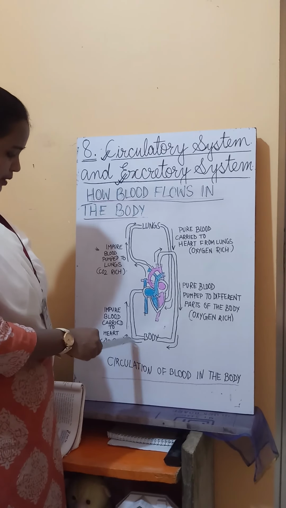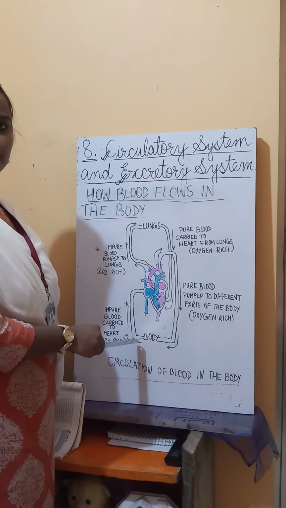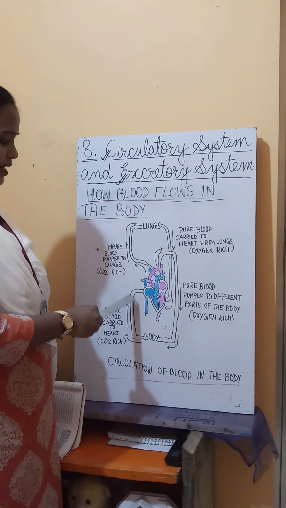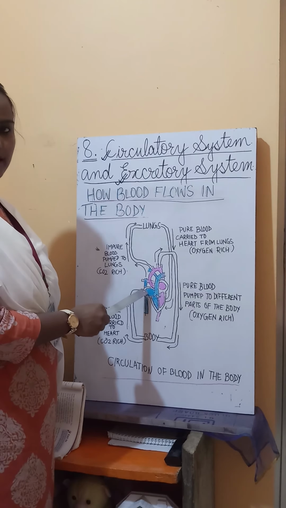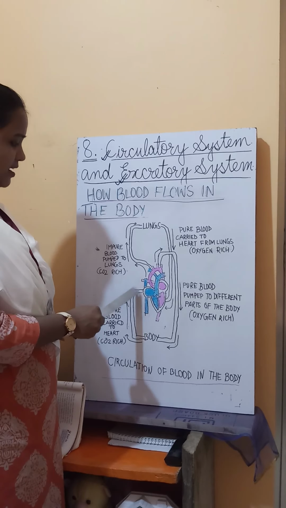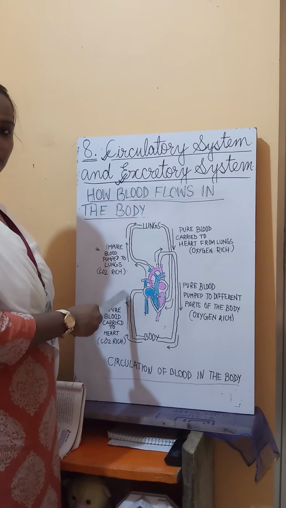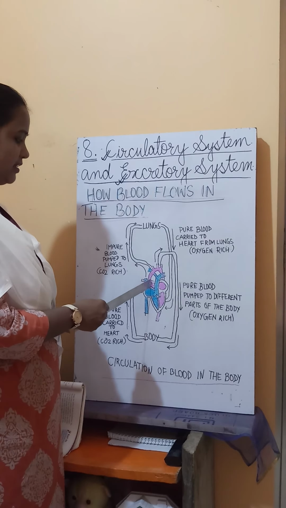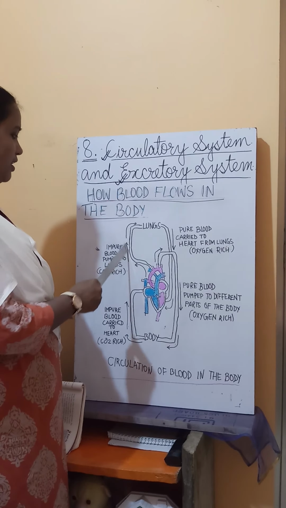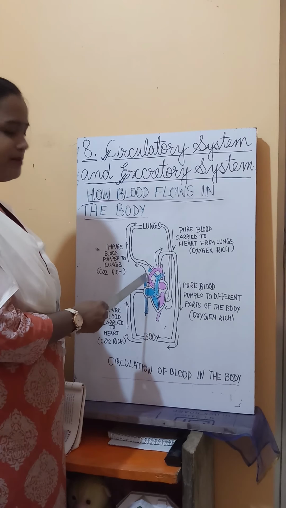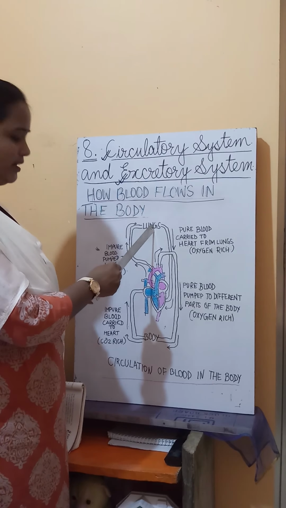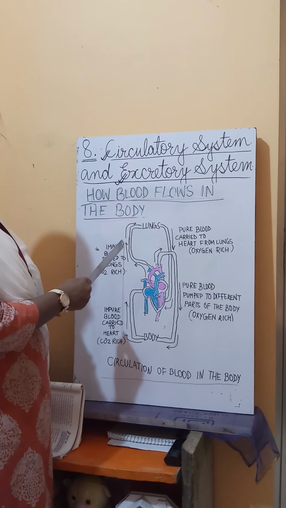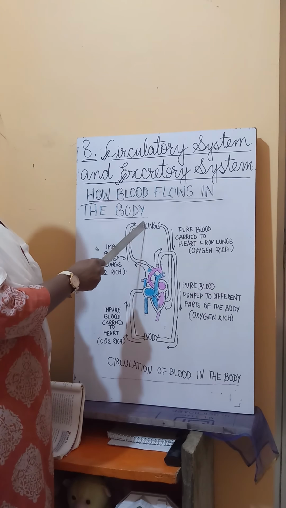So which of the blood vessels will carry the impure blood? This blood will be carried by the veins. So these veins take the impure blood from different parts of the body to the heart, and from the heart this blood goes to the lungs. The heart pumps this blood to the lungs. As you can see here, the arrow over here directs towards the lungs.